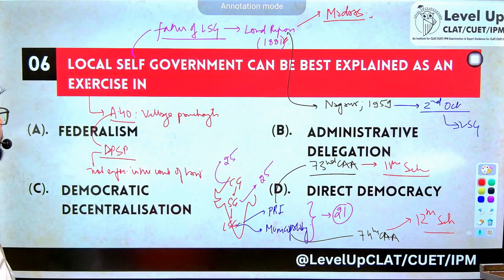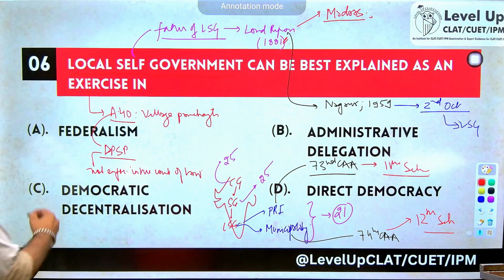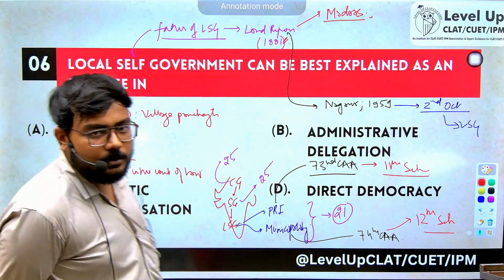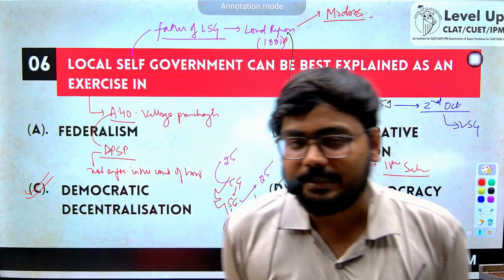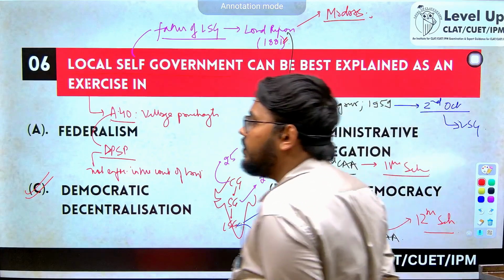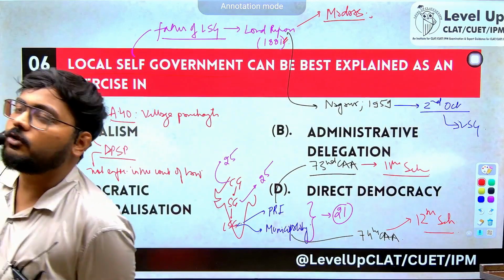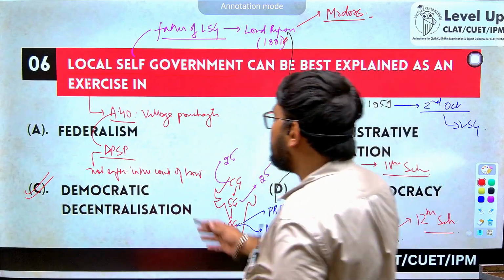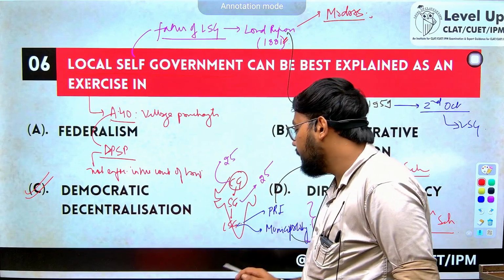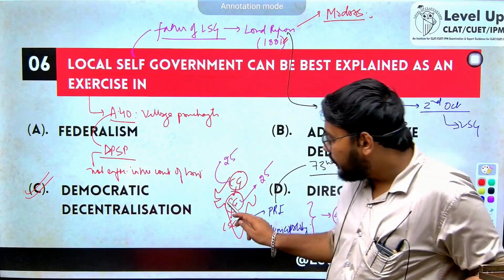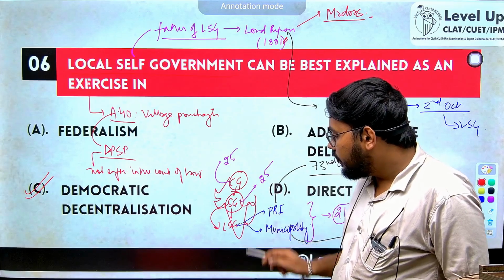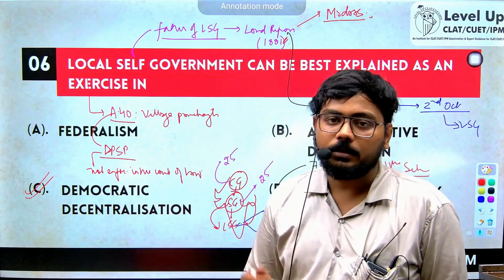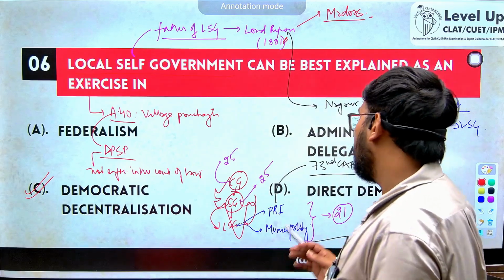So the question is, local self-government can be best explained as an exercise in democratic decentralization. Democracy comes from the words demos plus cracy. Cracy means power and demos means people. So when the power is in the hands of people, it is called democracy. Now your democracy is getting decentralized, right? It is not just with the central government, not just with the state government. Your democratic structures are getting deep rooted into the village and local levels also.